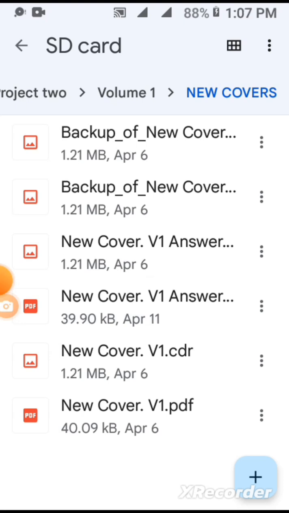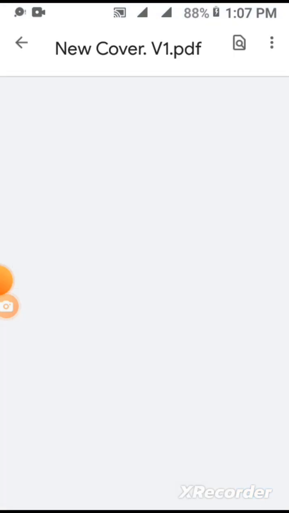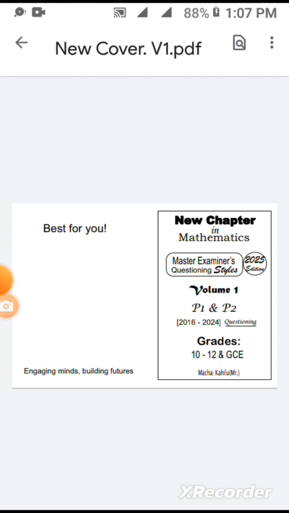For Volume 1, we have two booklets: Volume 1 questions and Volume 1 answers. The cover page for Volume 1 is like this. Of course, here there's New Chapter in Mathematics, Master Examiners' Questioning Styles, 2025 Edition, Volume 1, with Paper 1 and Paper 2 under one book, 2016 to 2024 questions. Those are for Grades 10 to 12, including GCE.